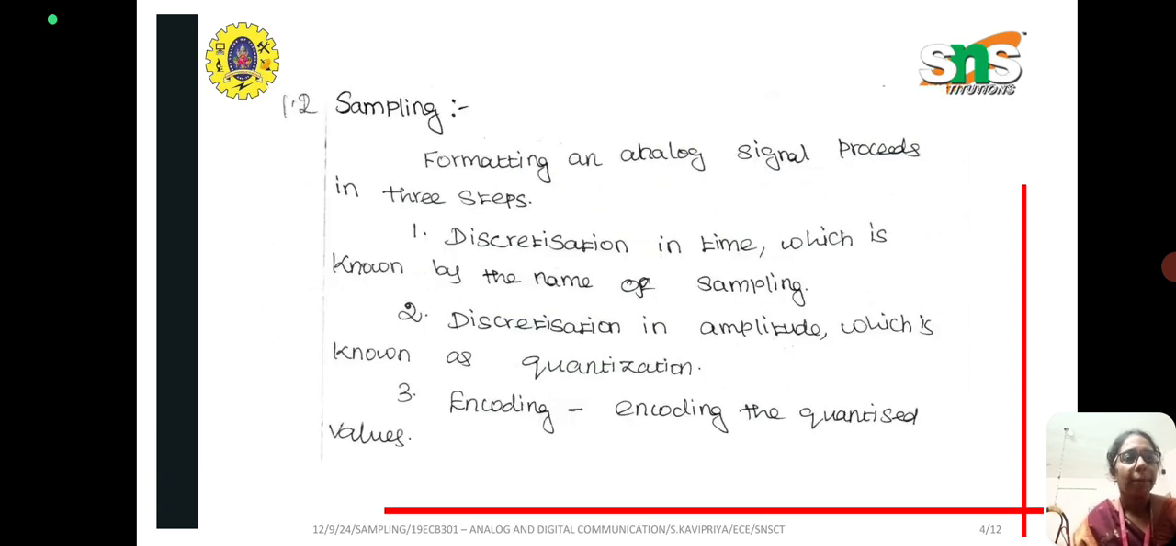And next is sampling. Forming a digital signal from an analog signal proceeds in 3 steps. First one is discretization in time, which is known as sampling. And next one is discretization in amplitude, which is known as quantization. And the last step is the encoding. We'll be assigning the code values to the signals.